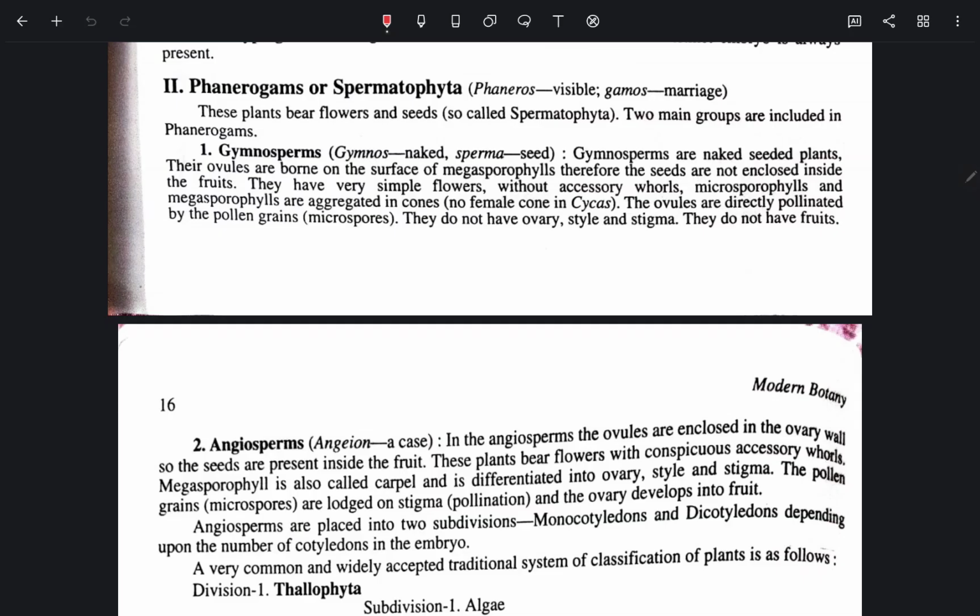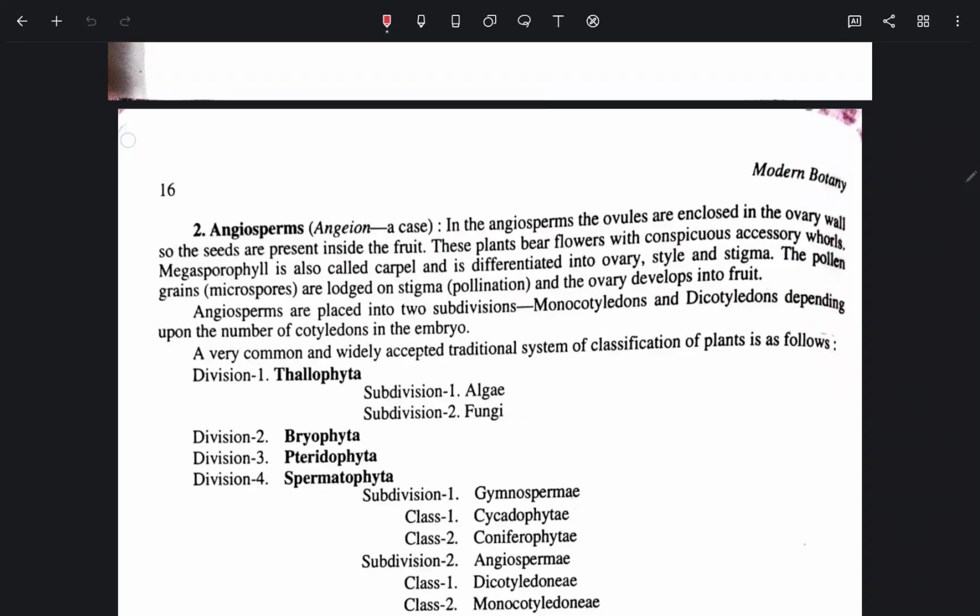Their ovules are borne on the surface of a megasporophyll. Therefore, the seeds are not enclosed inside fruits. They have very simple flowers without accessory whorls. Microsporophylls and megasporophylls are aggregated in cones. No female cone in Cycas. The ovules are directly pollinated by the pollen grains. They do not have an ovary, style, and stigma. They do not have fruits.